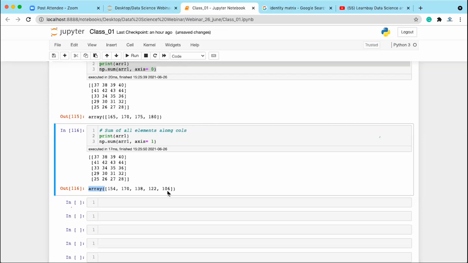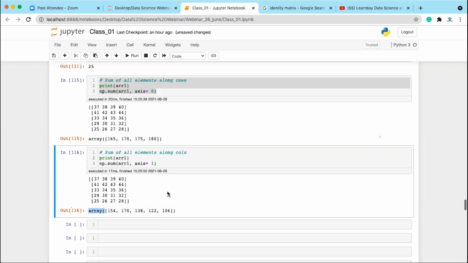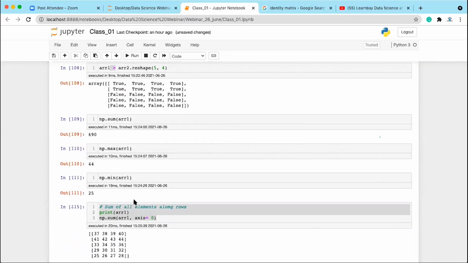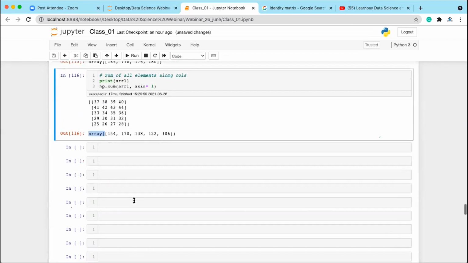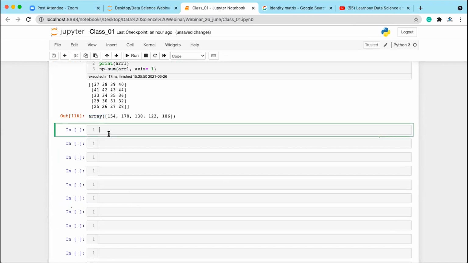Similarly, if you want to find the maximum or minimum values along the rows or along the columns, you can use axis 0 or axis 1 with the max or min function. So the axis attribute, which we can pass, helps find the maximum values, minimum values, or the sum values along the rows or along the columns. So these are the basic operations that we have seen.